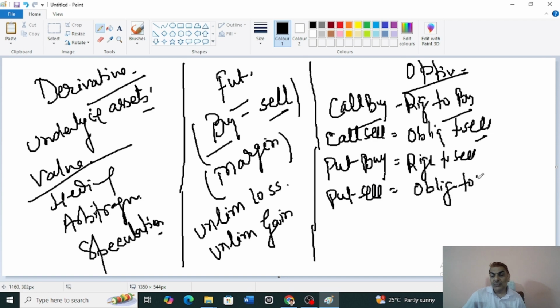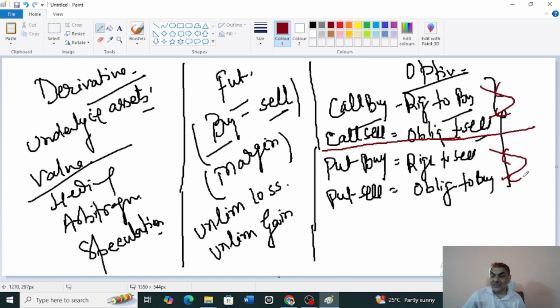From this area you will have a lot of questions in this segment. So understand this: the call buyer will be making a contract with the call seller only, none of the others. Call seller only, none of the others. And the put buyer will be making a contract with the put seller. This part is done. And thereafter all the common words like premium, in the money, at the money, out of the money.